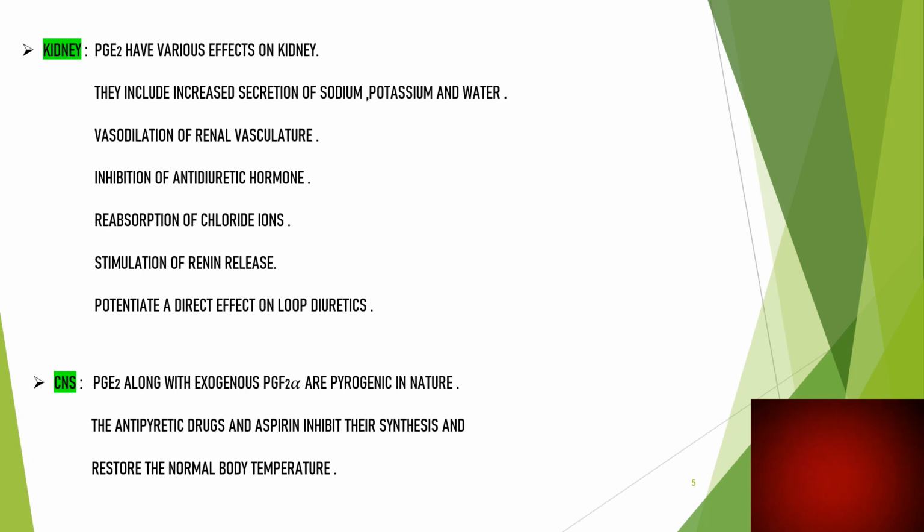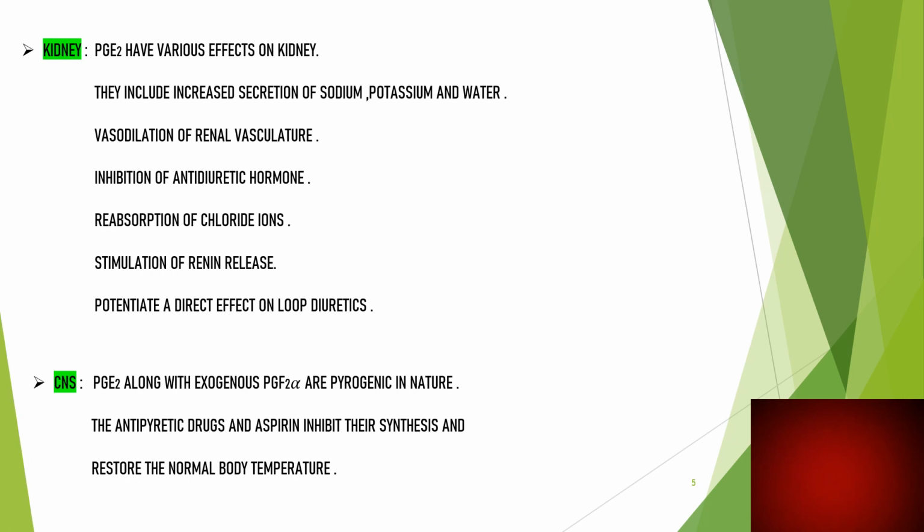About the kidney, PGE2 has various effects on the kidney. They include increased secretion of sodium, potassium, and water, vasodilation of the renal vasculature, inhibition of the antidiuretic hormone, reabsorption of chloride ions, stimulation of renin release, and potentiation of the direct effect on the loop diuretics.